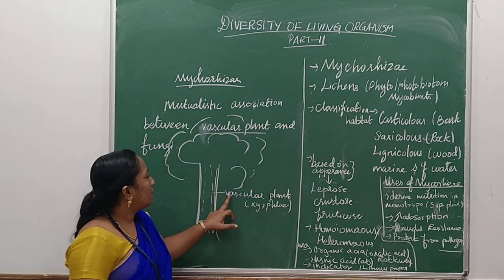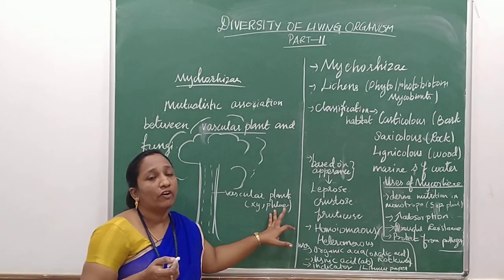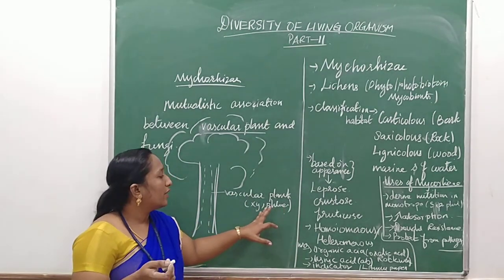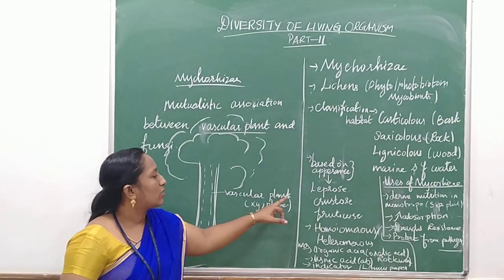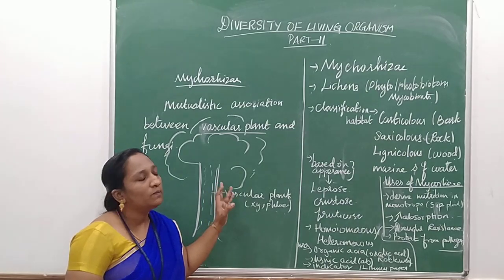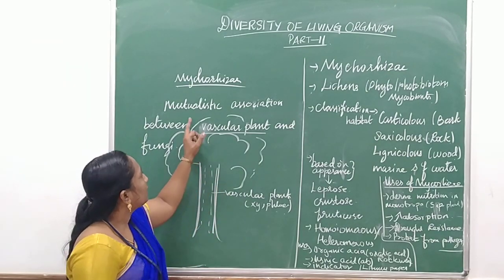Understood, children? The plants having xylem and phloem for transport of food and for absorption of water and minerals are called vascular plants. Most are angiosperms, and these plants are associated with the fungi.